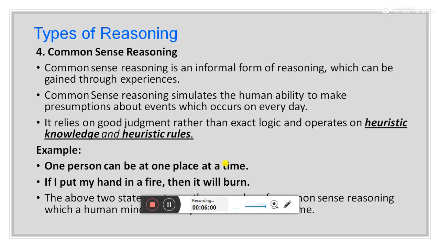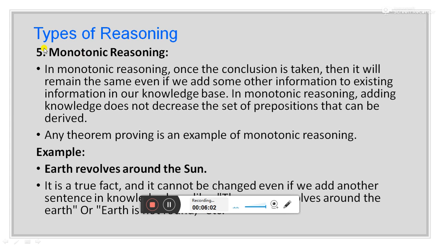The fifth type of reasoning is monotonic reasoning. In monotonic reasoning, once the conclusion is taken, it will remain the same even if we add more information to the existing information in our knowledge base. So in monotonic reasoning, if you are feeding some statement and the meaning of the statement is complete, for example, earth revolves around the sun, then whenever you feed this statement, its meaning will not change while adding other statements.